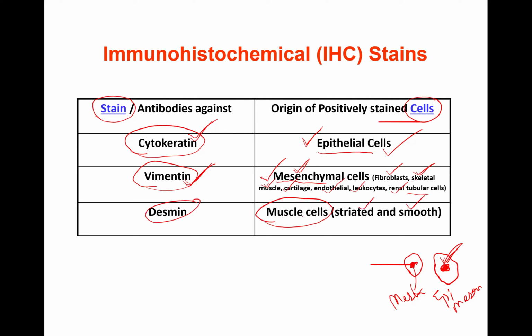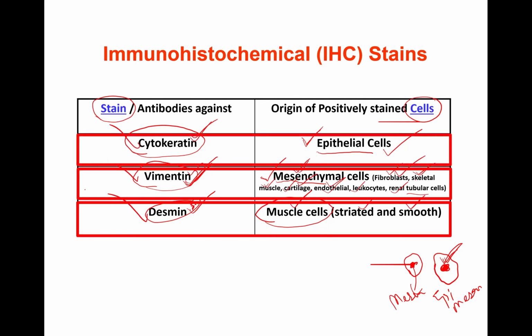So smooth muscle cells and striated muscle cells will stain positive for desmin as well as vimentin. But the others, lipocytes, fibroblasts, blood vessel endothelial cells, cartilages, will stain only for vimentin, not desmin. Desmin is only reserved for the muscles, remember. So these three stains must be memorized. You can never forget it, please. Right? Let's go ahead further now.